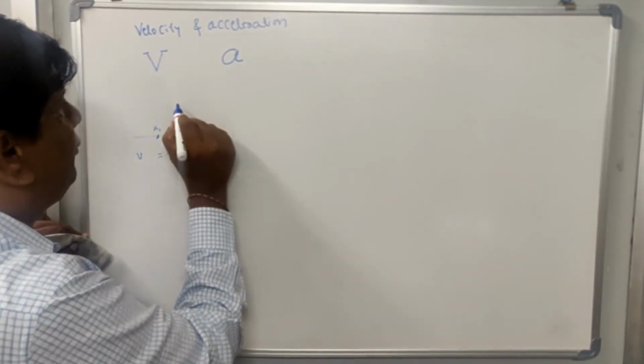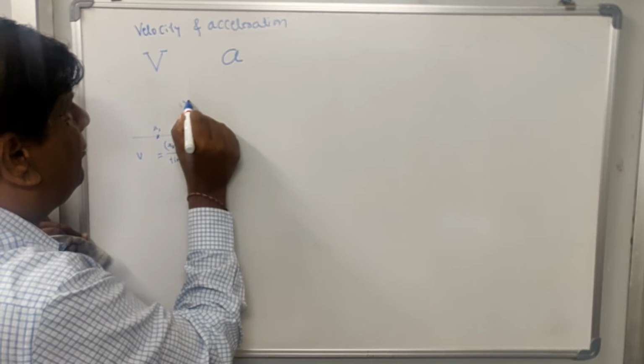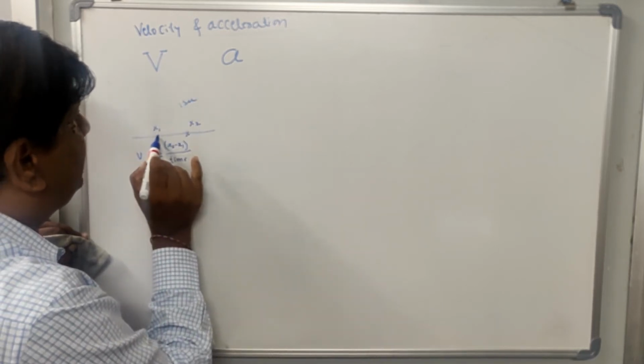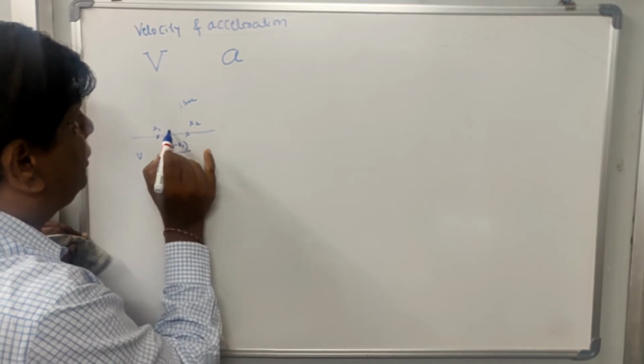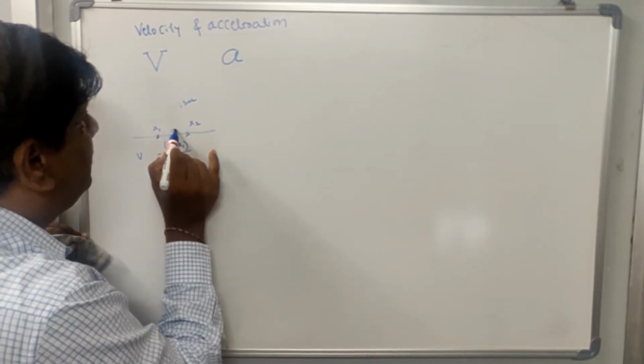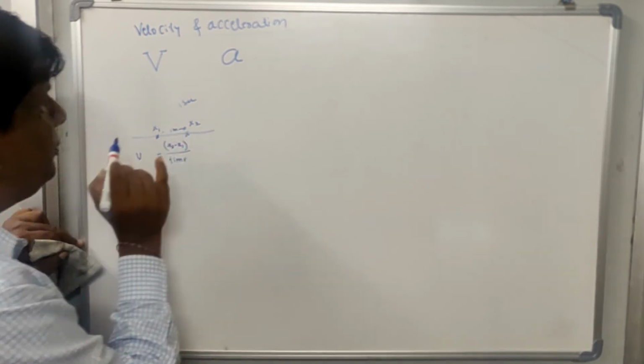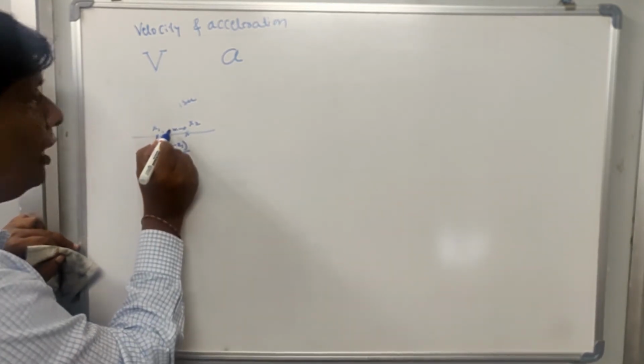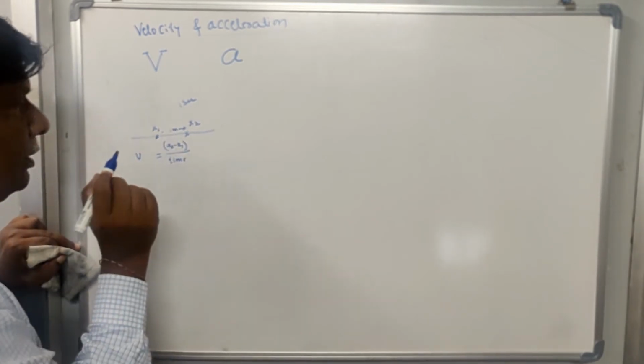Suppose in 1 second the position of the fluid particle changes from x1 to x2, and suppose the distance between x1 and x2 is 1 meter. Then what is the velocity of this fluid particle? It is 1 meter per second.